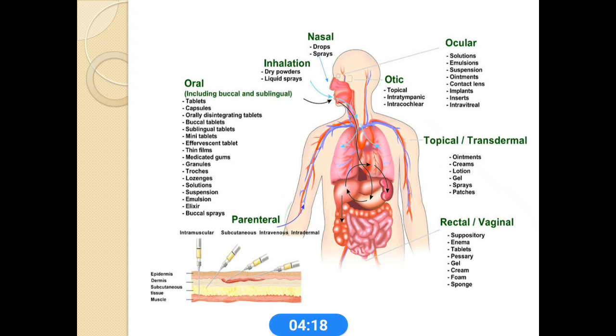All these injections come under the parenteral route, and the enteral route is for oral routes like tablets, capsules, all of this comes under it. Another important route is the topical. Mostly these drugs are administered on the skin or mucous membrane. Topical routes include ointments, lotions, gels, and next is rectal administration through the rectum, where suppositories and enema are mostly administered. All these advantages, disadvantages and examples, we discussed in our theory class.